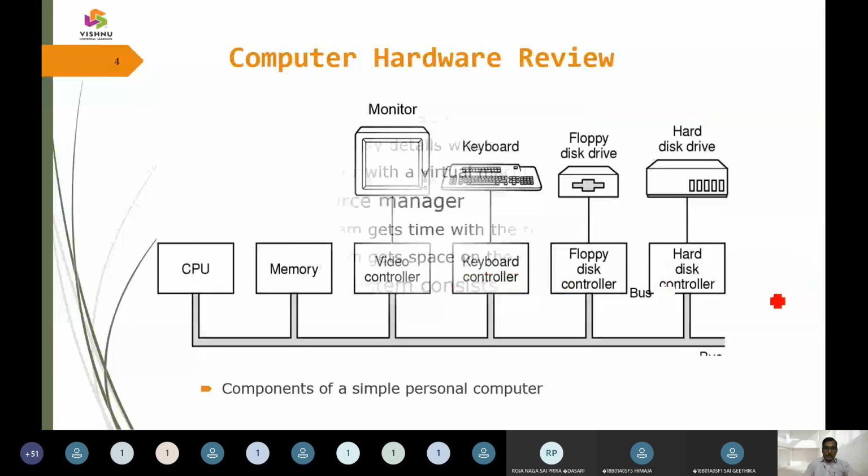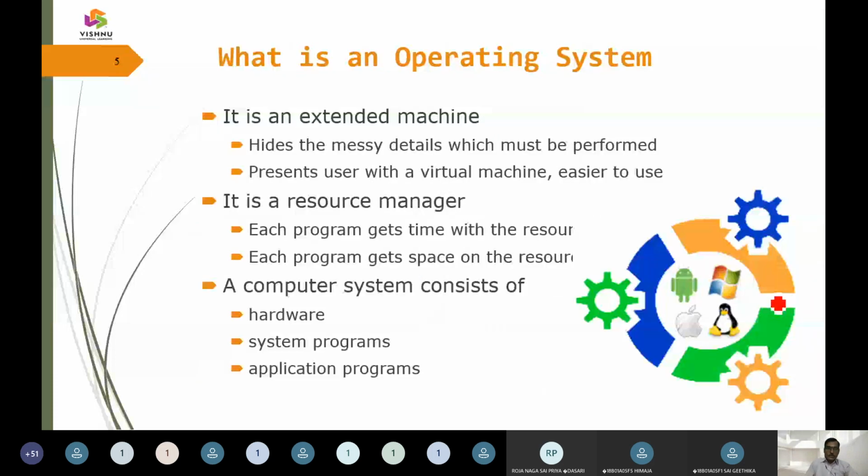So basically, what is an operating system? It is an extended machine. Another thing is that it is going to hide the messy details which must be performed, and it is going to act as a virtual machine. When we talk about a virtual machine, it is going to create illusions.